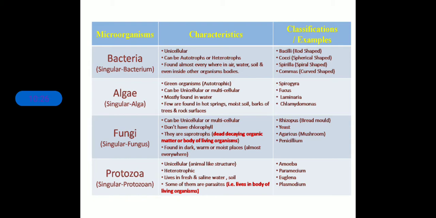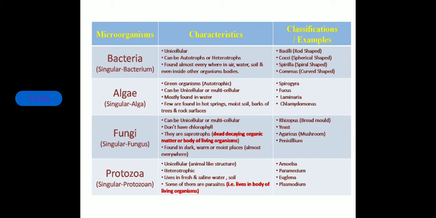I hope you are having your books in your hands, so you are able to read about whatever categories of microorganisms we are discussing here. You can see the pictures or diagrams also from your books. Clear? So first of all, bacteria are unicellular. They are always unicellular.